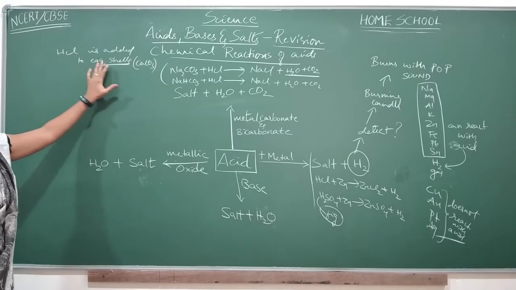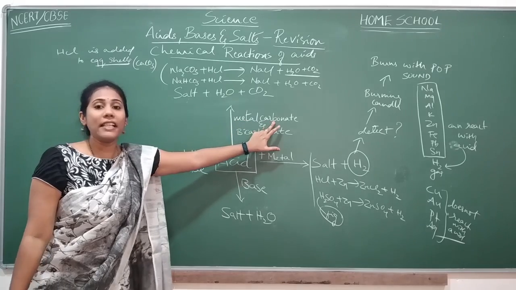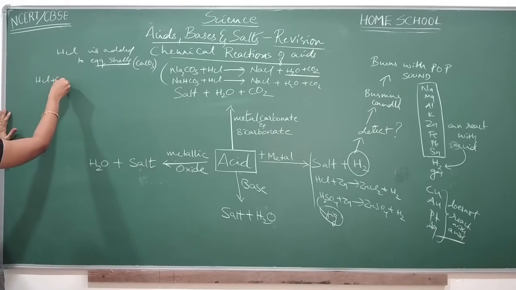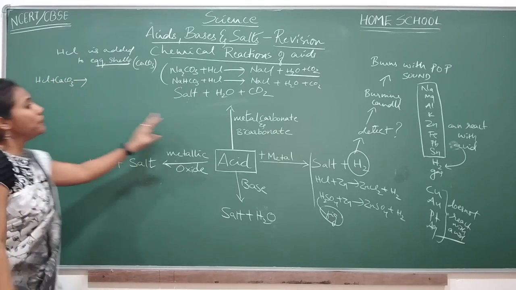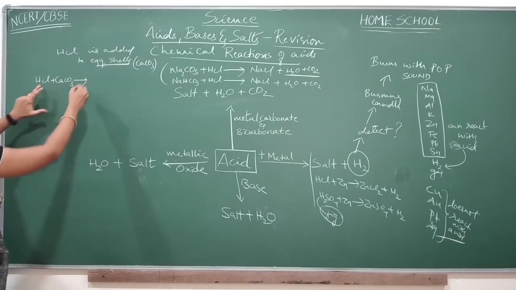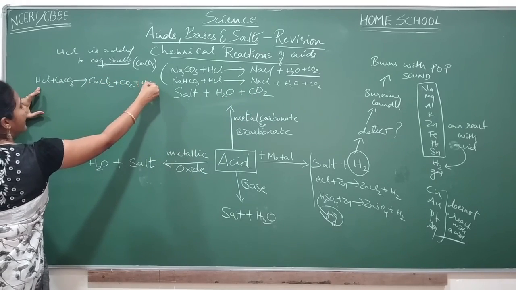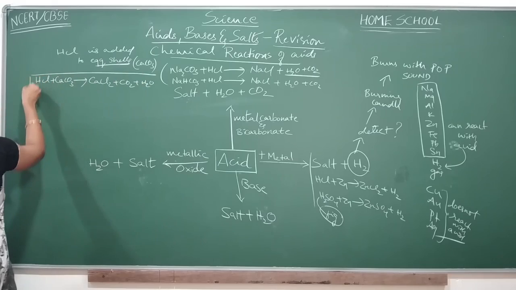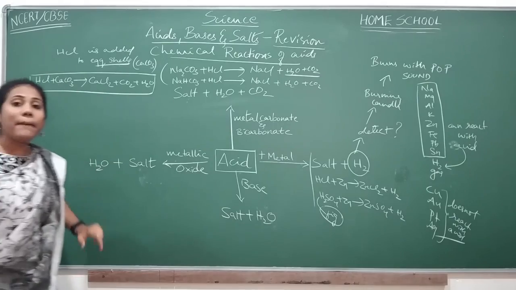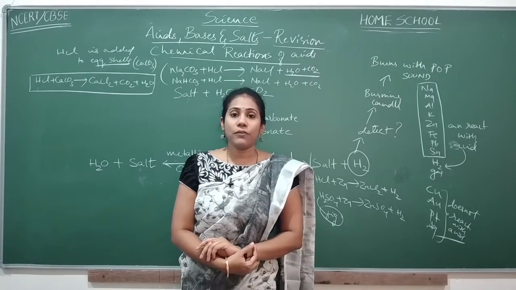HCl, this is an acid. Eggshell contains calcium carbonate. Calcium carbonate is an example of a metal carbonate, right? So what happens when HCl reacts with calcium carbonate? Can you tell me what products you will get? Salt, water, carbon dioxide. What salt will you get here? CaCl2 plus CO2 plus H2O, right? So this is a very important reaction. Similarly, HCl can react with calcium bicarbonate also. Fine.